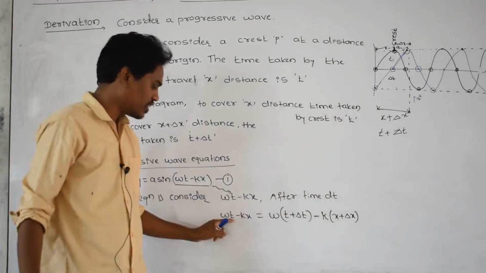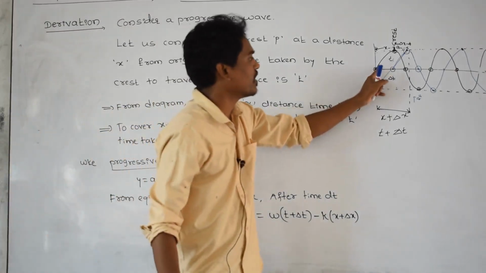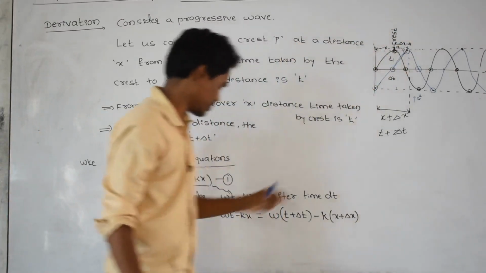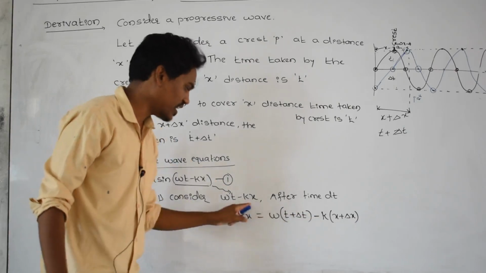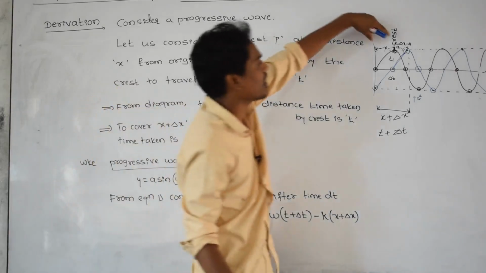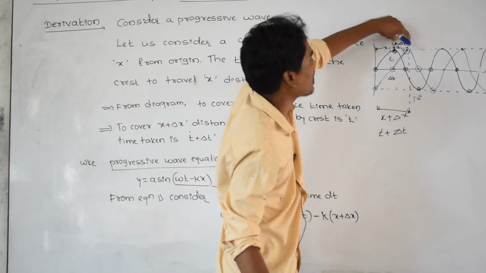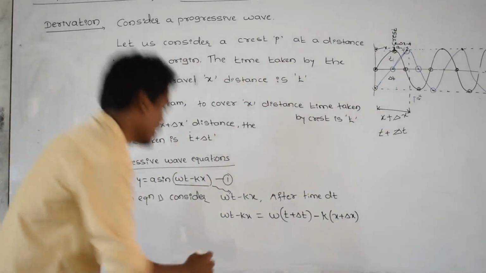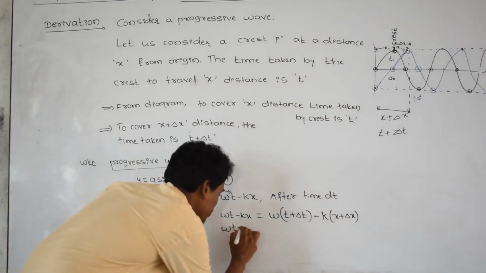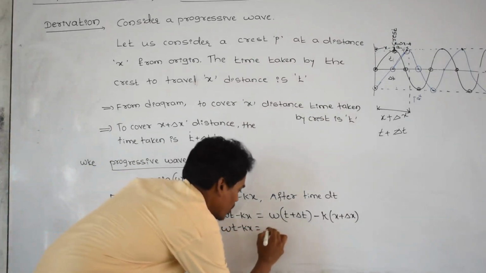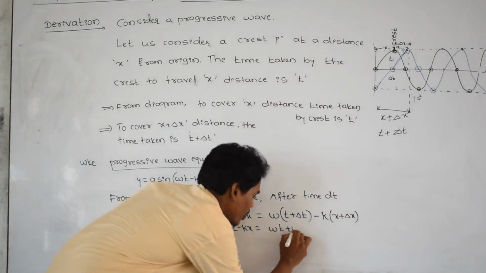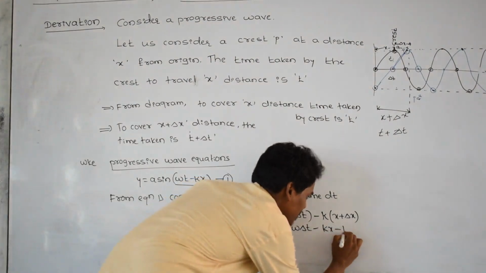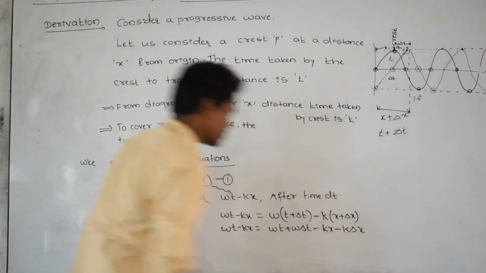Omega t minus kx is equal to omega t plus omega delta t minus kx minus k delta x.